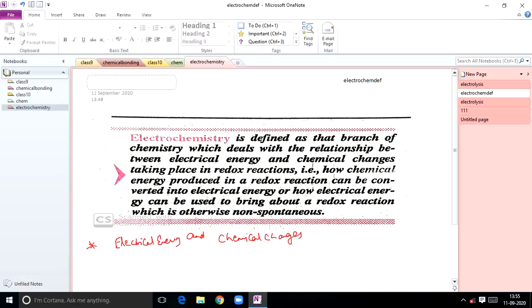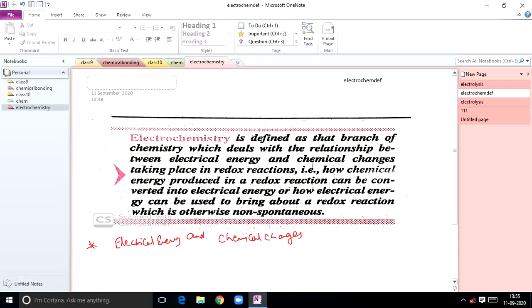So it's a branch of chemistry which deals with the relationship between electrical energy and chemical energy, how to produce electrical current, electrical energy with the chemical changes that happen due to redox reaction. At the same time, use of electrical energy in order to perform the chemical redox reaction. So simultaneously it brings about the relationship between electrical energy and chemical changes taking place in redox reactions.